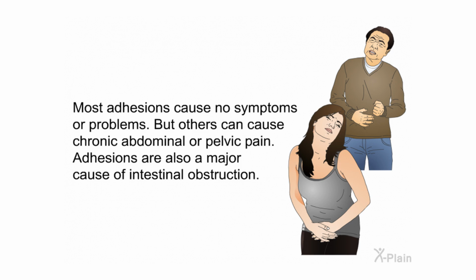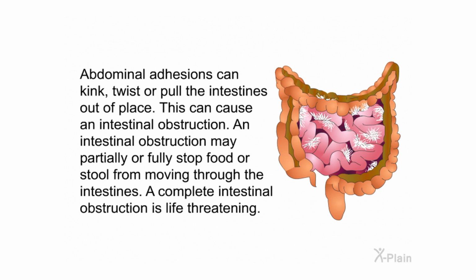Most adhesions cause no symptoms or problems, but others can cause chronic abdominal or pelvic pain. Adhesions are also a major cause of intestinal obstruction. Abdominal adhesions can kink, twist, or pull the intestines out of place. This can cause an intestinal obstruction. An intestinal obstruction may partially or fully stop food or stool from moving through the intestines. A complete intestinal obstruction is life-threatening.